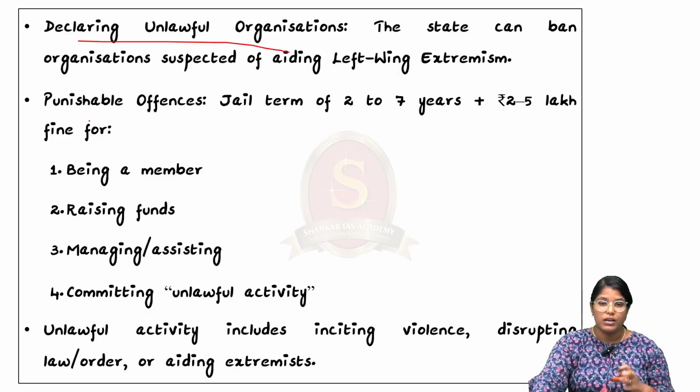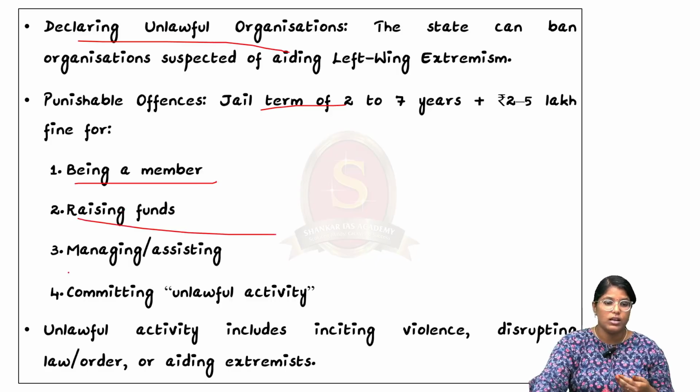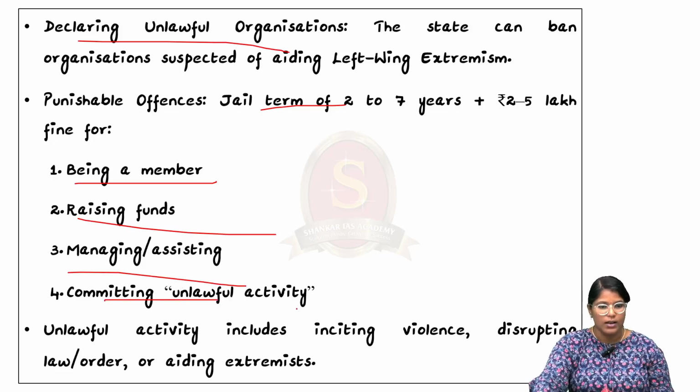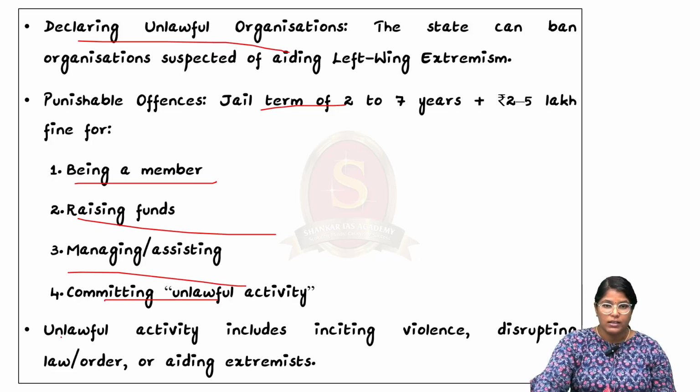Secondly, the punishable offence and the punishment are prescribed in this particular provision. A jail term of 2 to 7 years as well as a penalty of 2 to 5 lakhs will be given to any person who is a member of that organization, or raises funds for the organization, or manages or assists the organization, or commits unlawful activities. Now, the third important thing is the unlawful activity.